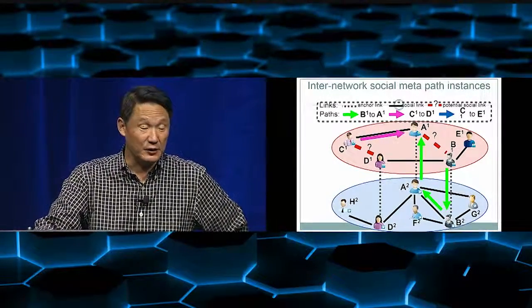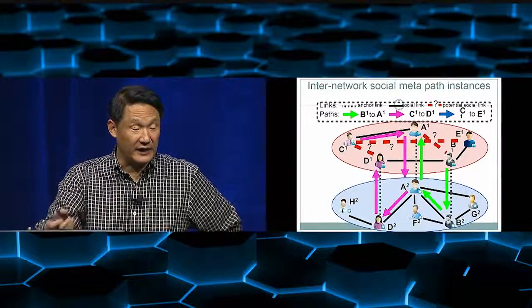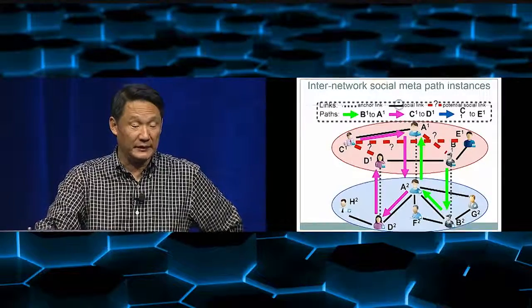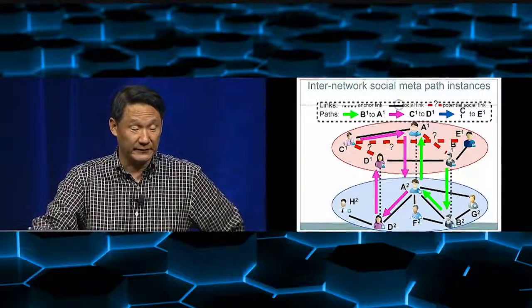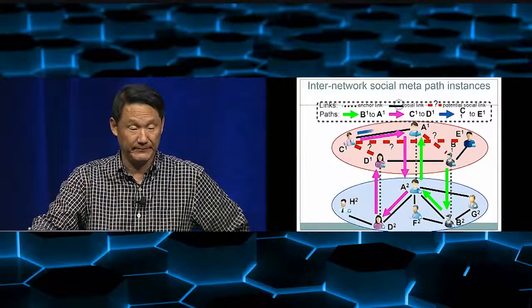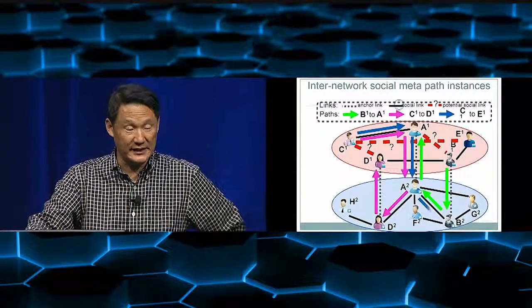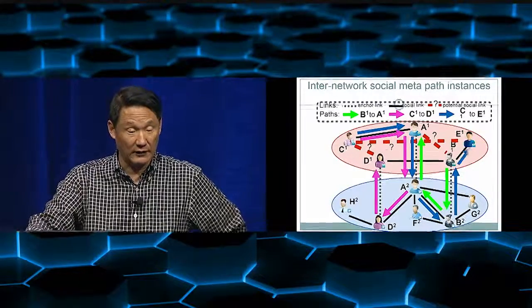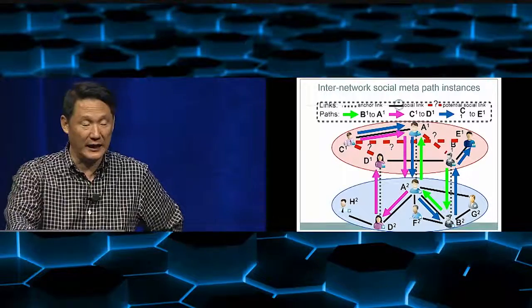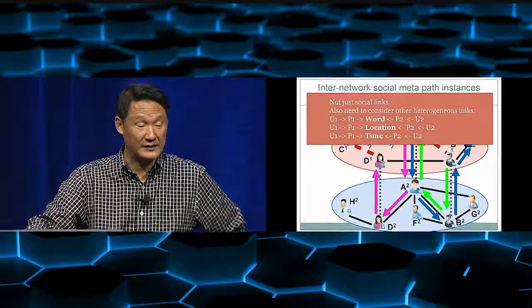But if we use the other networks, then they are connected. You can see that because C connects to A, but A in the other network connects to D. So then we can find a path. This is the same for A and E. So using the other network, we'll be able to find a path of connection.